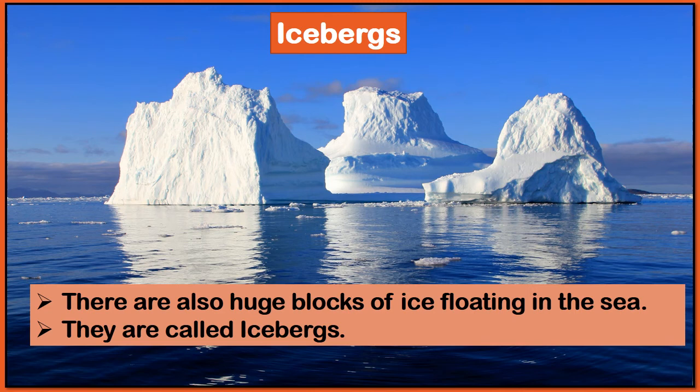Iceberg. Now, in cold regions where there is a lot of snow and ice, what happens is a huge block of ice starts floating in the sea, and this big floating form of ice is called an iceberg.